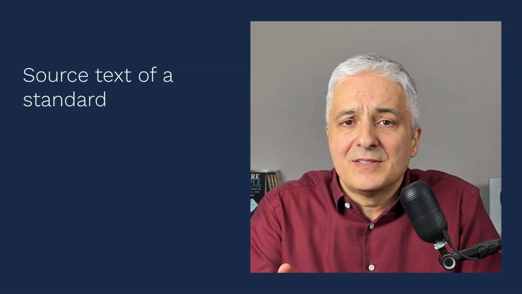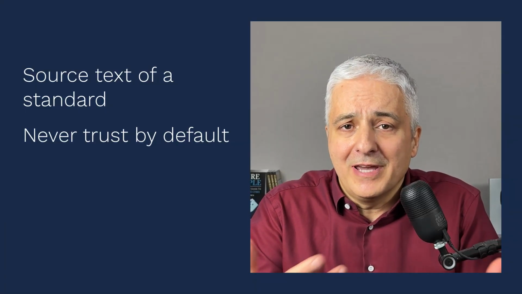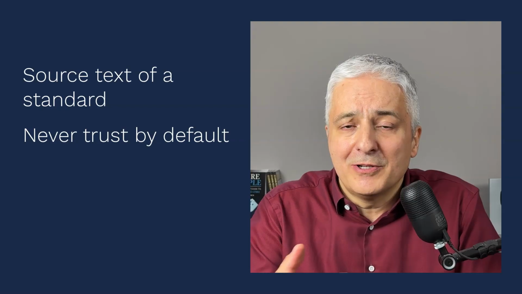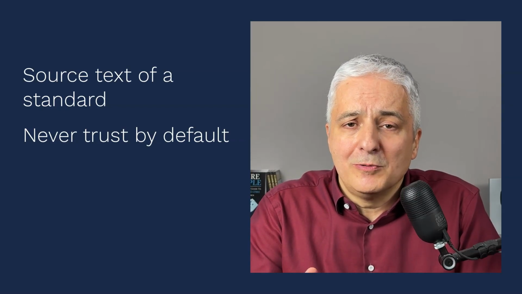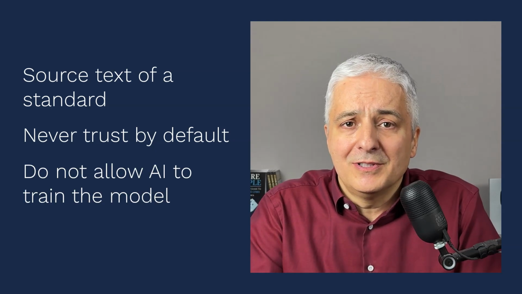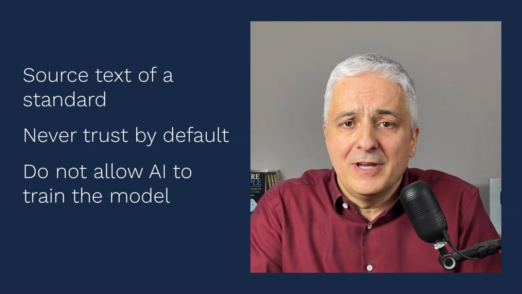The second thing is that you should never trust by default what the AI is answering you. So you should always have this critical mind when reviewing these answers. And the third, as already mentioned, you always have to make sure that you click the option that you do not allow the AI to use these questions and answers for training their AI model.